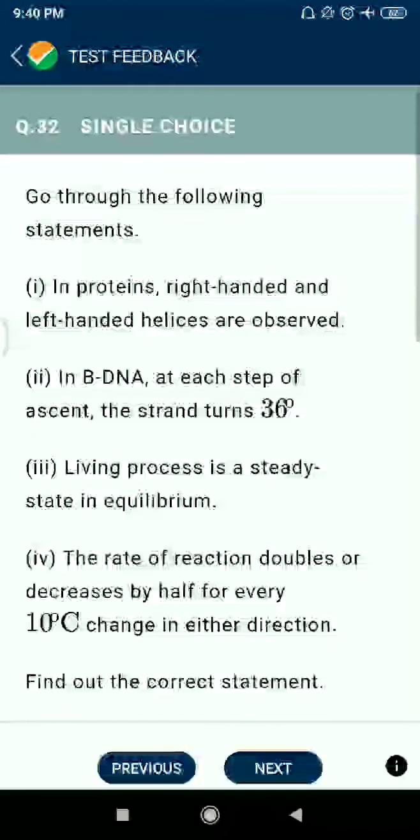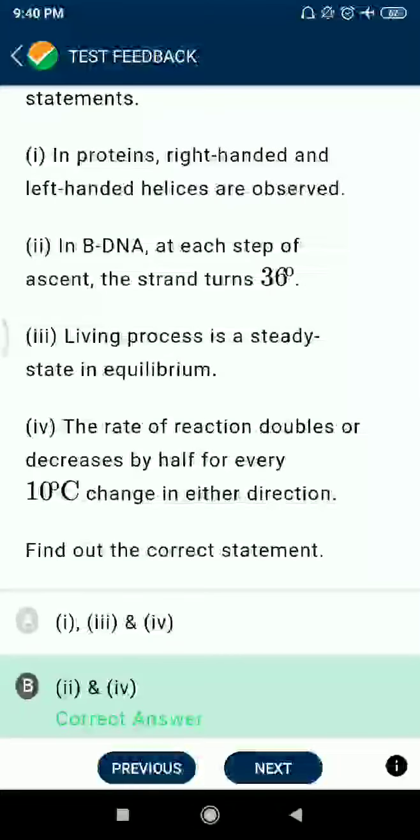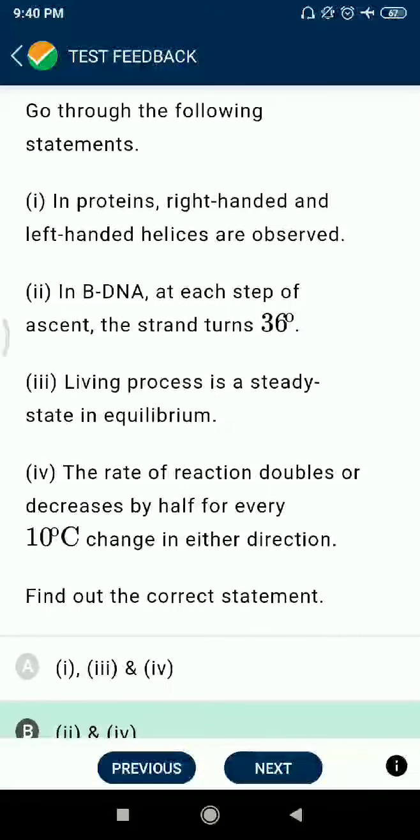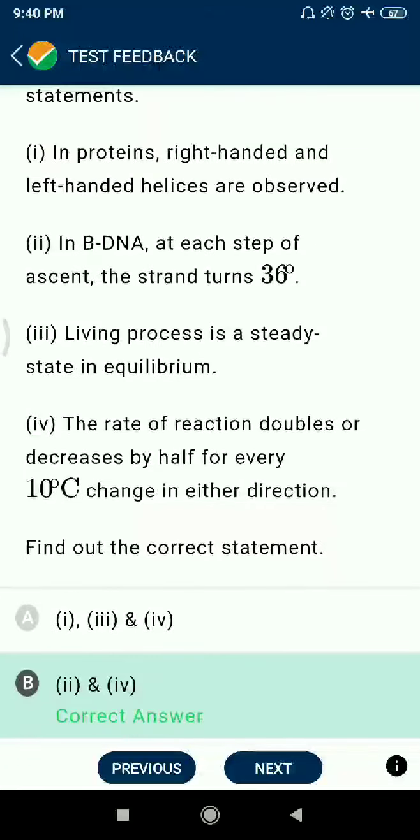Question number 32. Go through the following statements. In B-DNA, at each step of ascent, the strand turns 36 degrees. Living process is a steady state, not in equilibrium. The rate of reactions doubles or decreases by half for every 10-degree change in either direction.